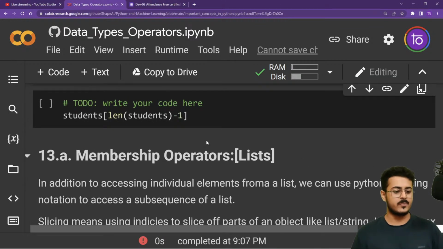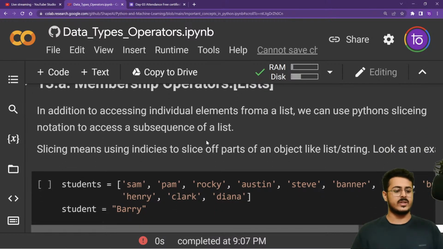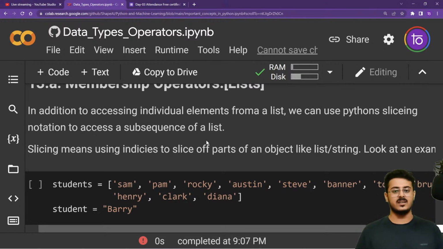Again, we'll be continuing from right there. We were at membership operators. This was from where we have to continue. Yesterday we started out with how to create a list, and how to access elements using the positive and the negative indexes from a list itself.